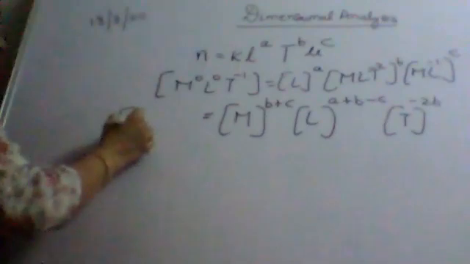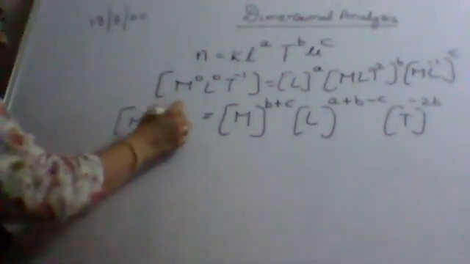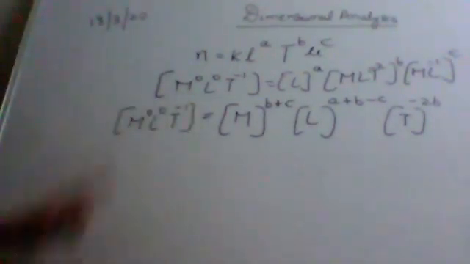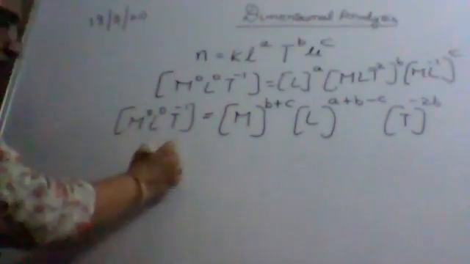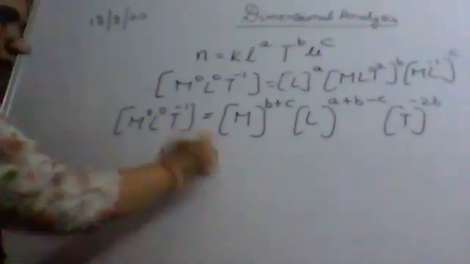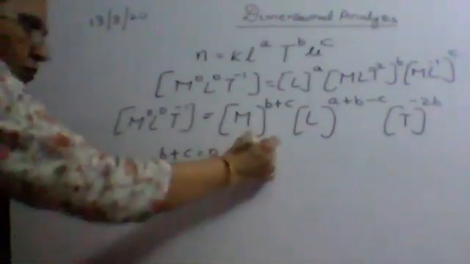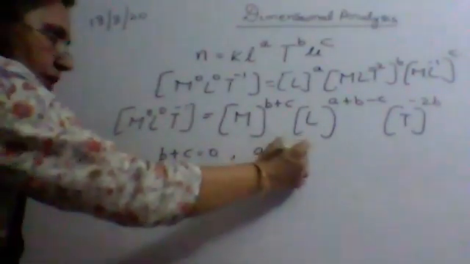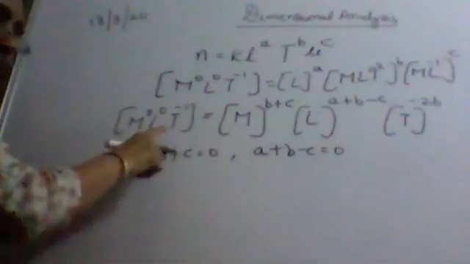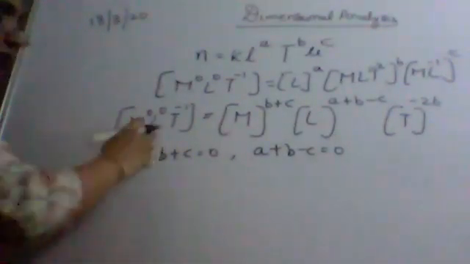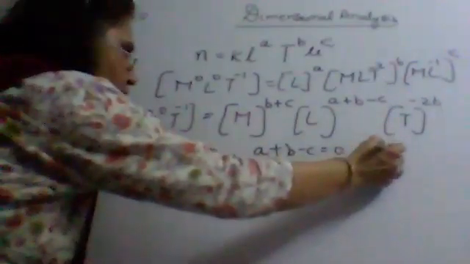Whereas on the left hand side, M to the power 0, L to the power 0, and T to the power minus 1. Now let us equate the power of M. We get b plus c is equal to 0. Equate the power of L. We get a plus b minus c is equal to 0. Equating the power of T, we get minus 2b is equal to minus 1.